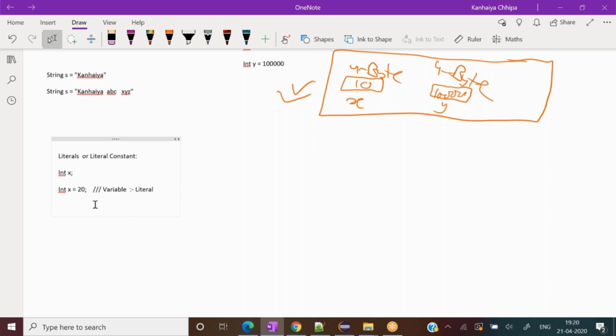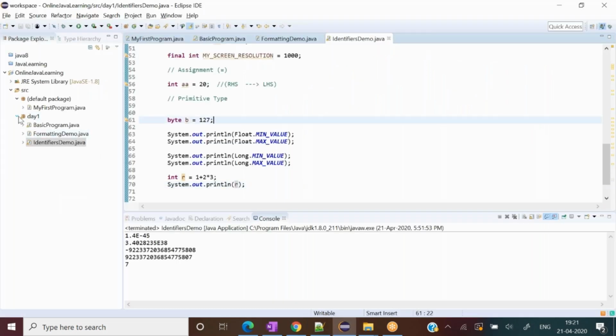Now it has a few rules as well. If I say a literal, it has some meaning as well. We cannot put a wayward value with respect to it. So let me go to the IDE itself.